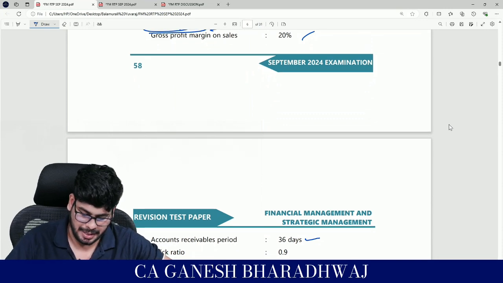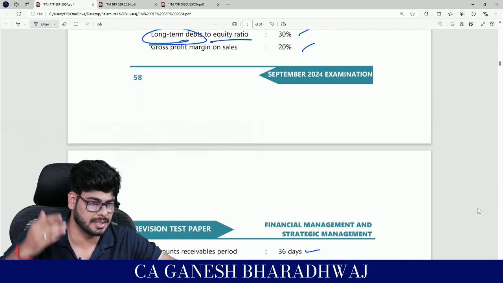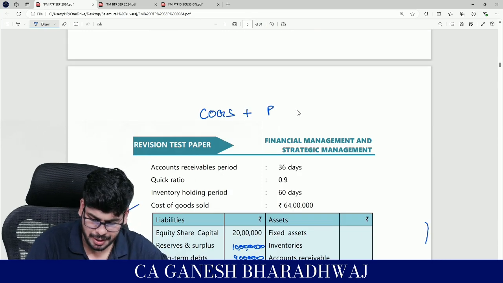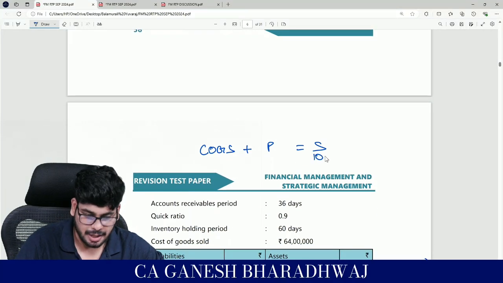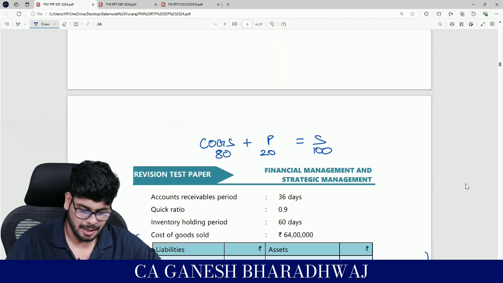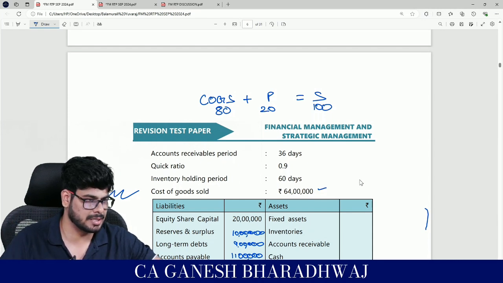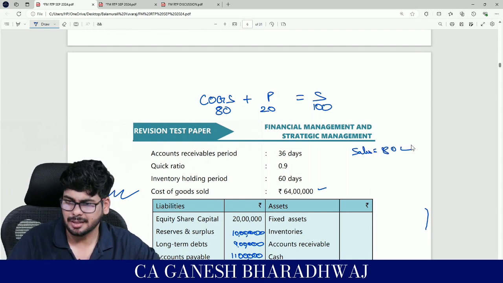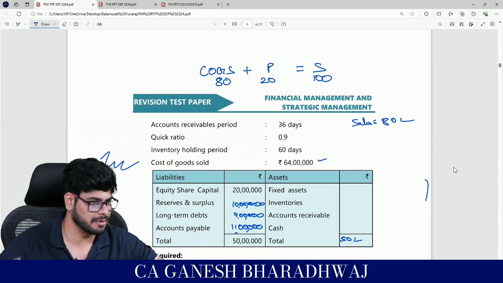Guys, correct? So basically, gross margin is a percentage on your sales, right? So COGS plus profit gives you sales. Now they have mentioned the gross profit is 20% on sales, which means if my sale is 100, my profit is 20, which means my cost is going to be 80. Now if 80 is 64, how much is 100? So 64 upon 80 into 100, that is 80 lakhs. So my sales is going to be 80 lakhs. Guys, clear? Any problem here? Are you able to follow this? This is simple basics of accounts. This is not even related to finance.